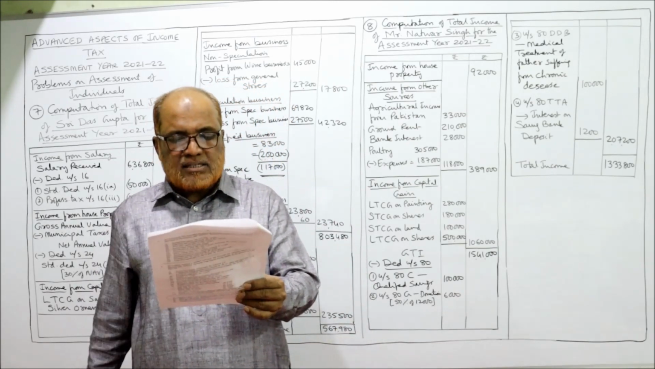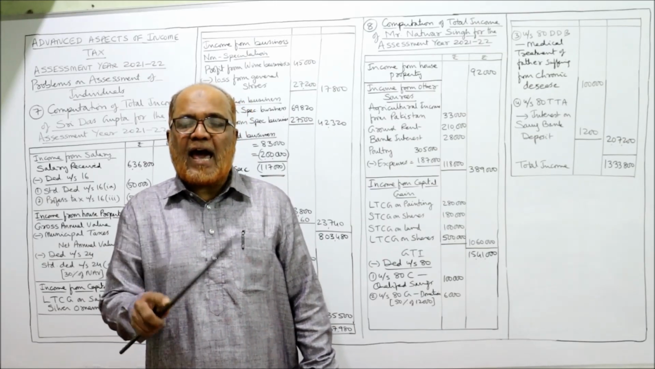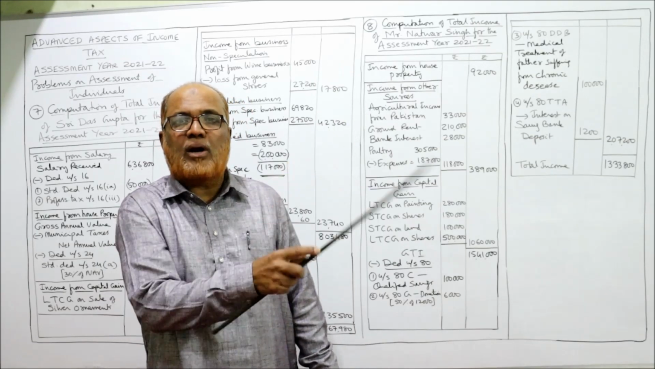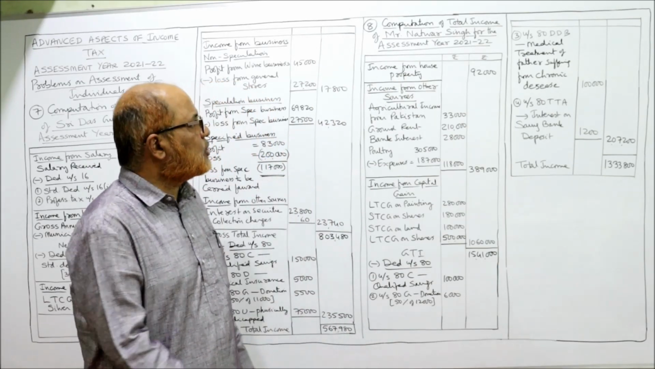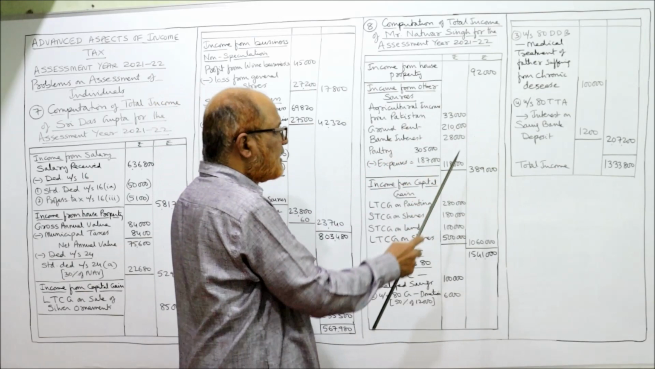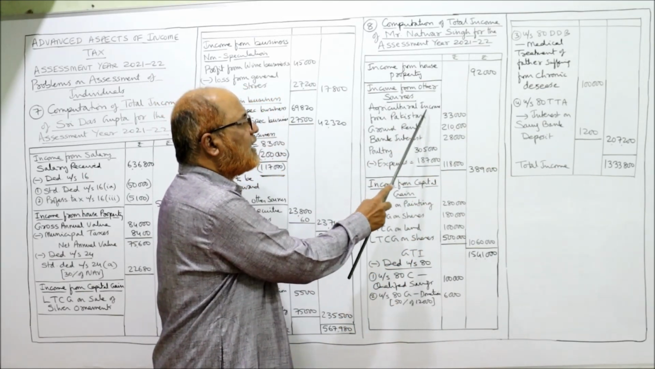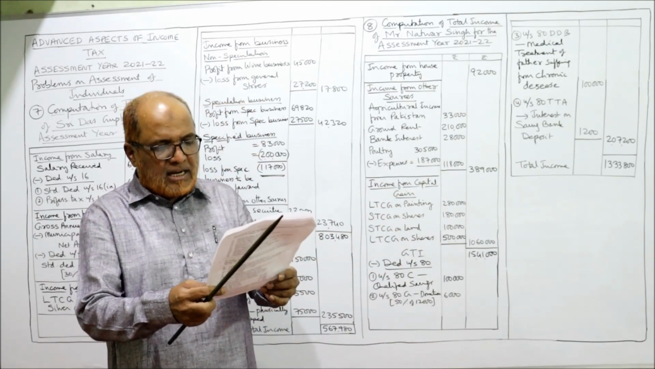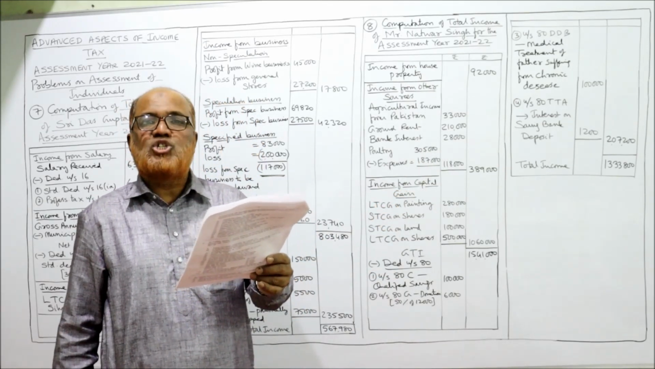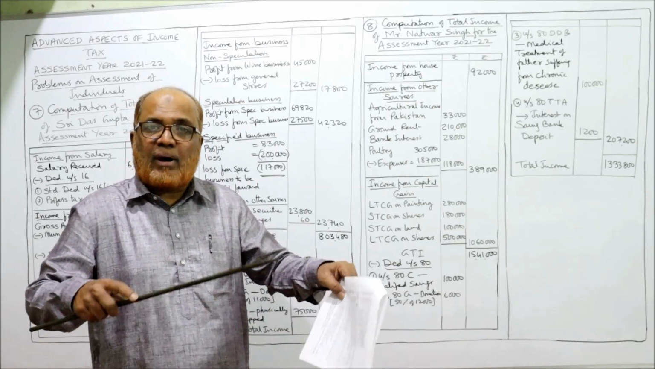Second, income from agricultural land in Pakistan, that is taxable. So any agricultural income earned abroad, outside India, is taxable in India. Actually it will come under income from other sources: agricultural income from Pakistan, 33,000. Next, income from house property for the building in Jaipur, 92,000. So directly it is given as income from house property.